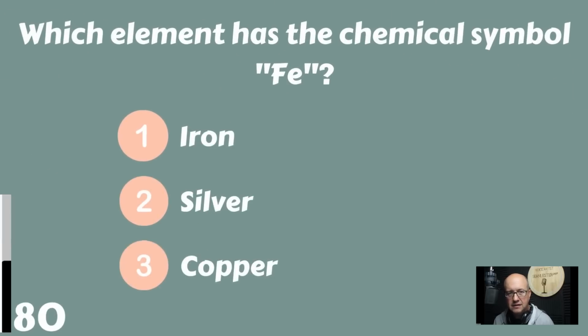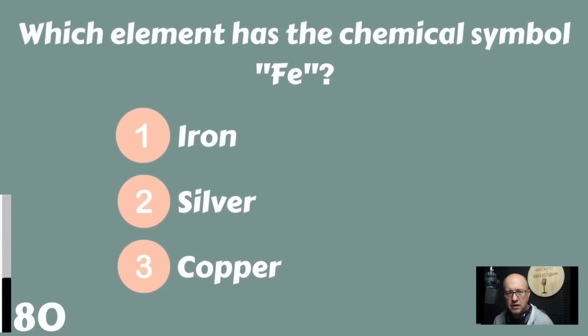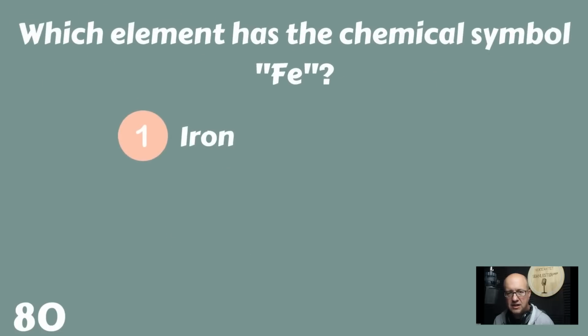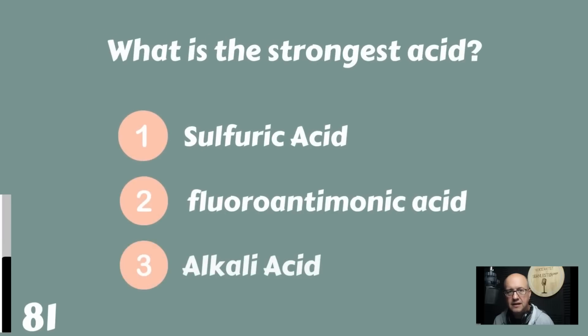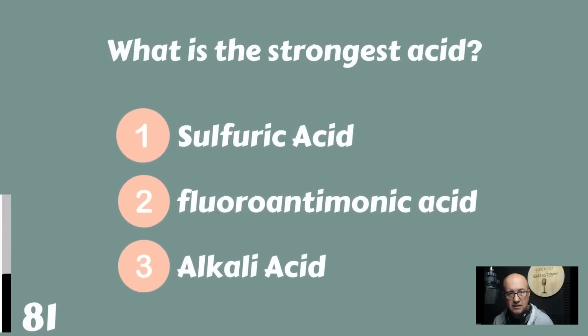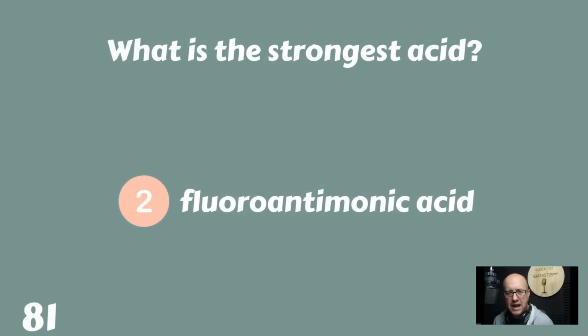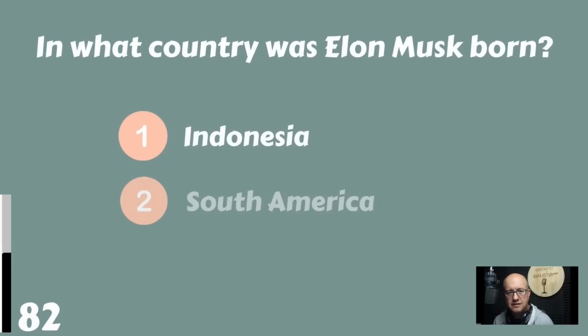Question number 80. Which element has the chemical symbol Fe? Would that be iron? Would that be silver? Or would that be copper? Fe or ferrous. Iron, otherwise known as ferrous, hence Fe. What is the strongest acid? Sulfuric acid, fluoroantimonic acid, or alkali acid? Fluoroantimonic. Fluoroantimonic acid is the strongest acid.